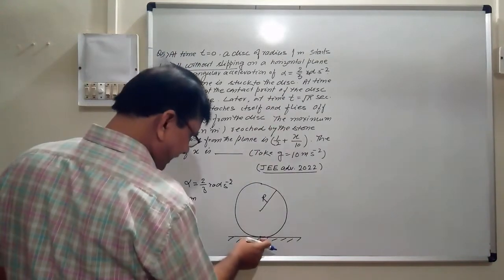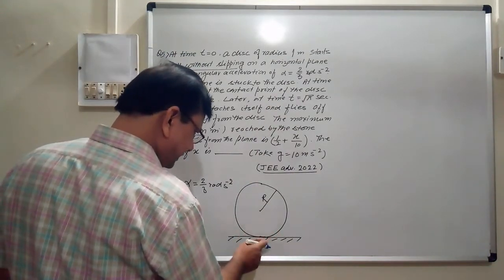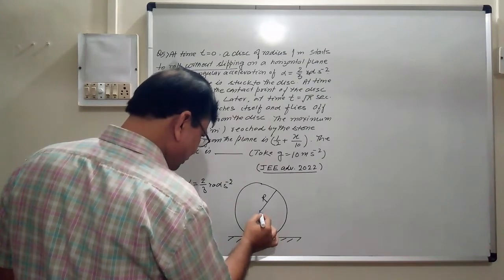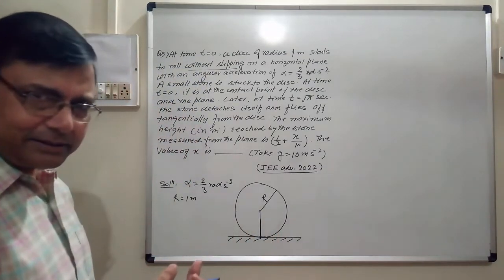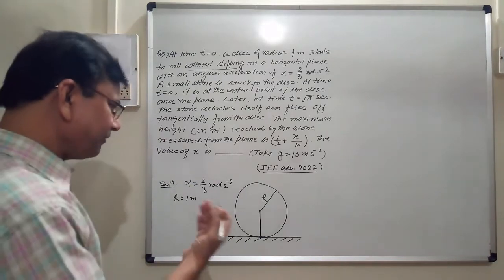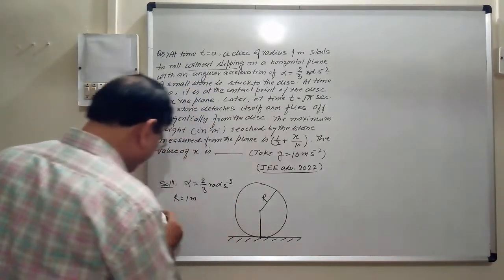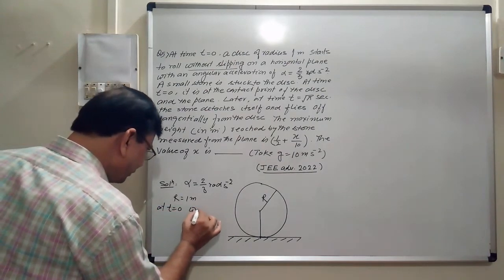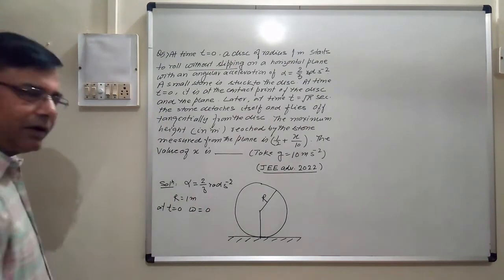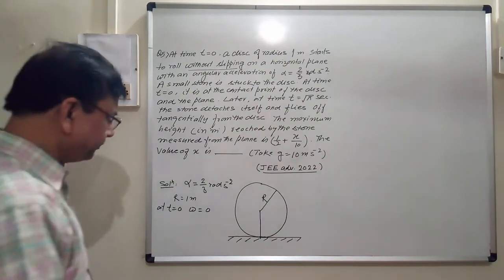At the point of contact the velocity is 0, so I will say that here linear translational velocity is 0, means angular velocity will also be 0. At t is equal to 0, angular velocity omega will also be 0.